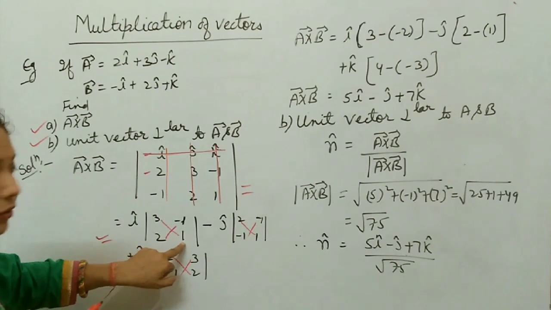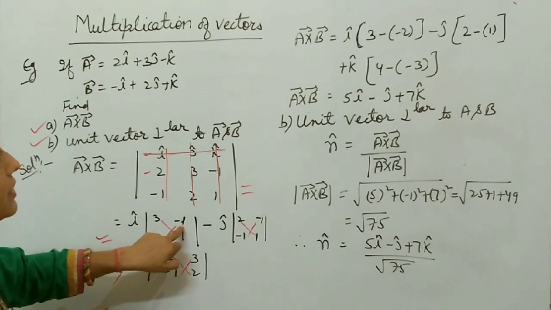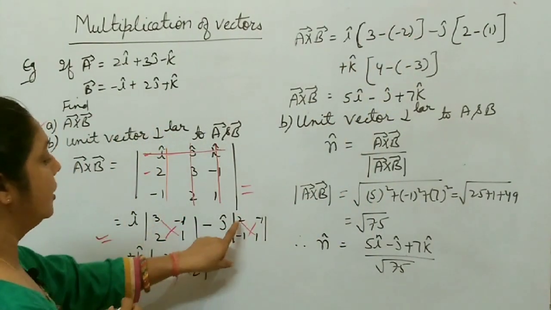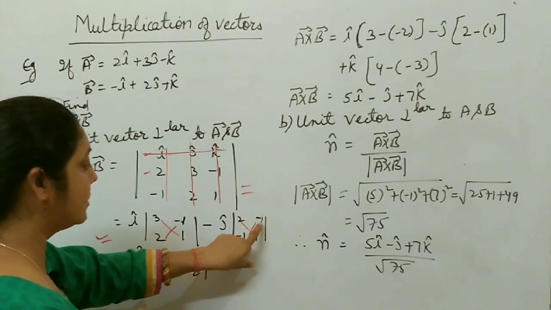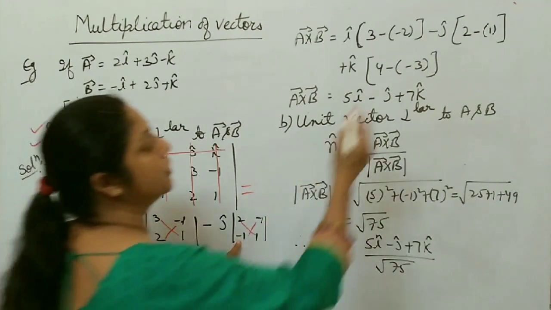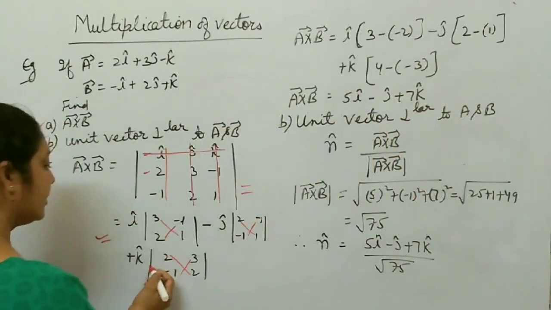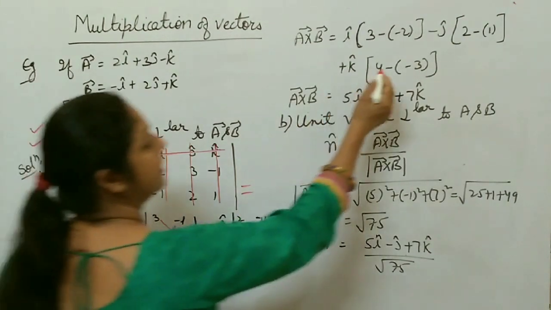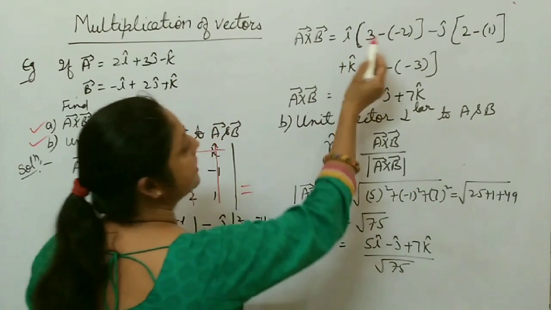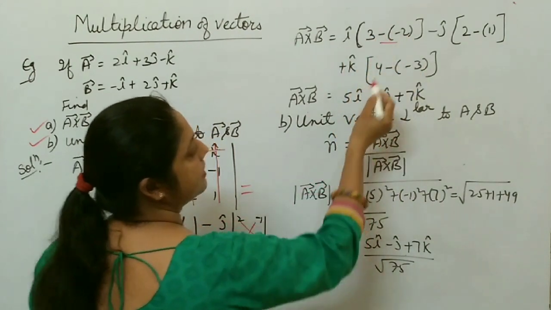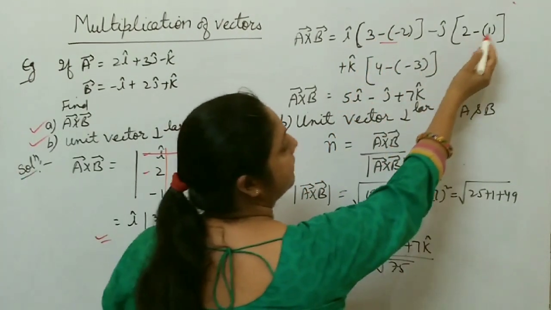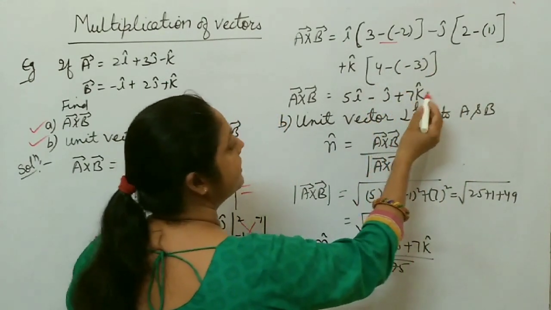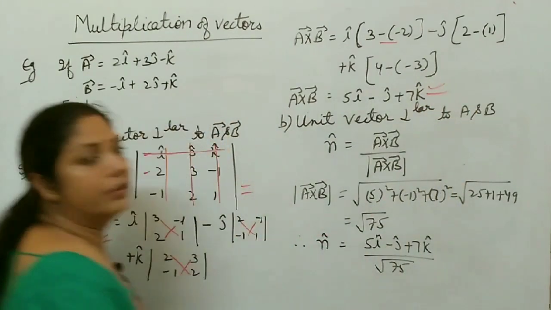So 3 times 1 is 3, minus 2 times minus 1 is minus 2. So i times 3 minus minus 2. Minus j, 2 times 1 is 2, minus minus 1 times 1, so 2 minus minus 1. Plus k: 2 times 2 is 4, minus 3 times minus 1 is minus 3, so 4 minus minus 3. Now 3 plus 2 is 5, so 5i. Minus j times 2 minus 1 is 1, so minus j. Plus 4 plus 3 is 7, so 7k. In this way you solve A cross B.